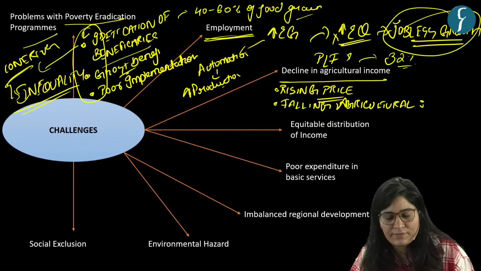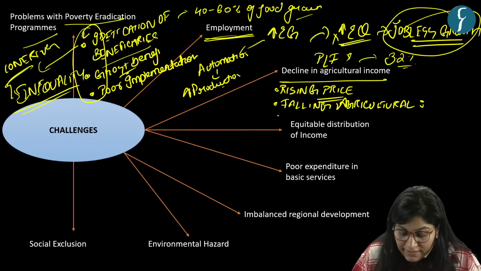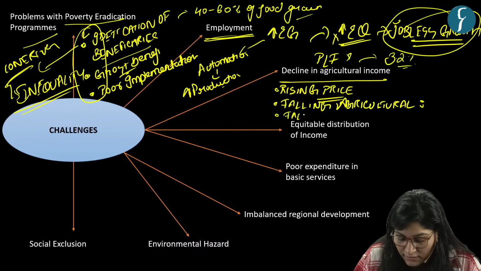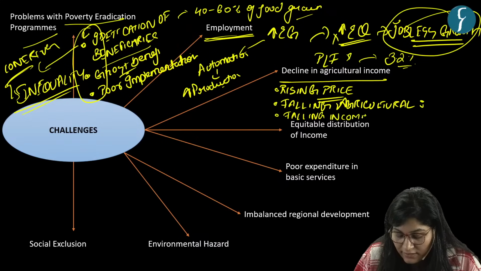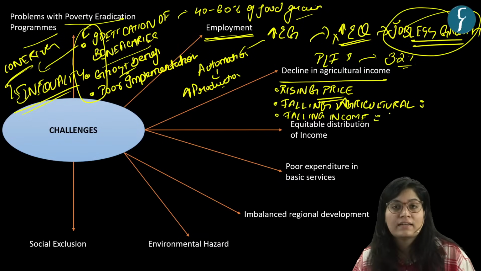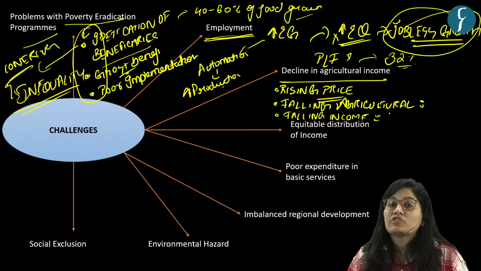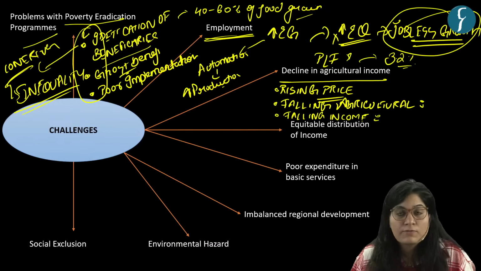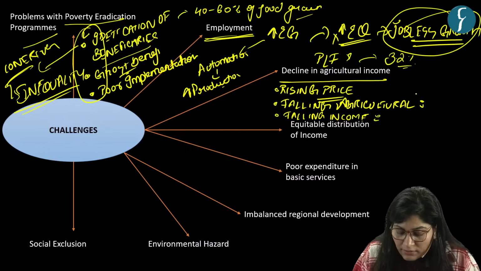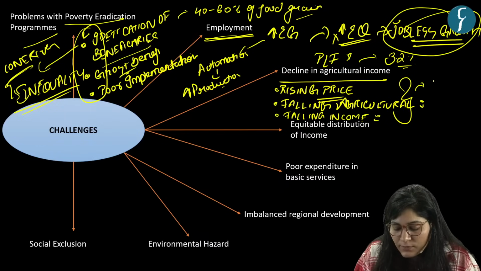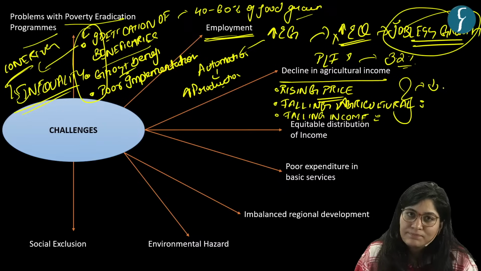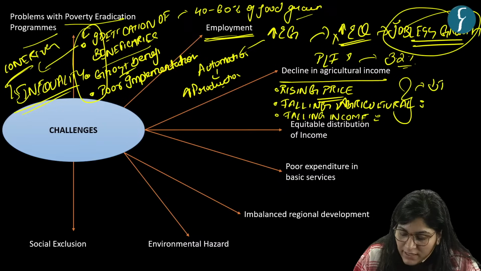Multiple factors are there. I just counted two. Then we have falling income. In what sense? Now farmers are earning less income on their agricultural produce. So falling income is also there. And the combination of these factors leads to a fall in farmers' income. Got it? Now farmers' income will fall.